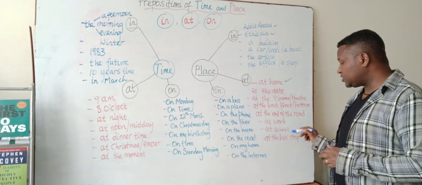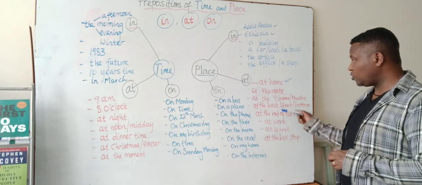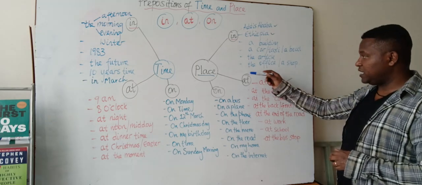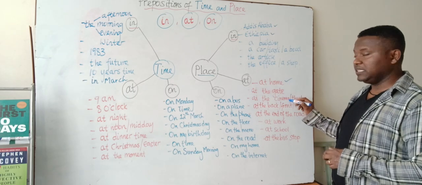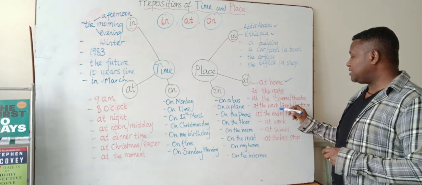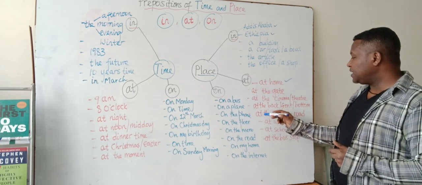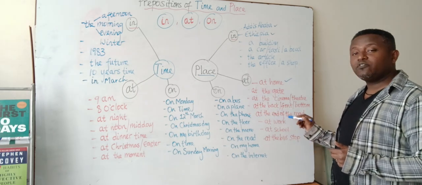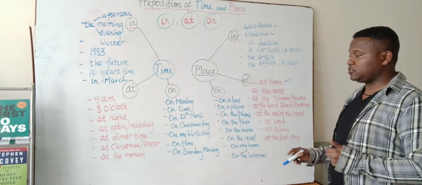I am at school, and I am at the bus stop. So we use at in relation to place with home, at the gate, at the cinema or theater, at the back or front, or at the bottom of the desk, and at the end of the road, at work, at school, and at the bus stop.